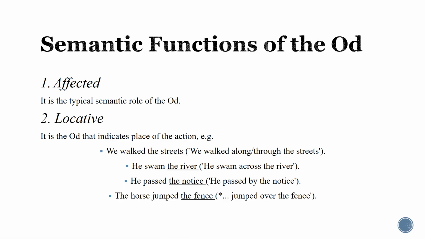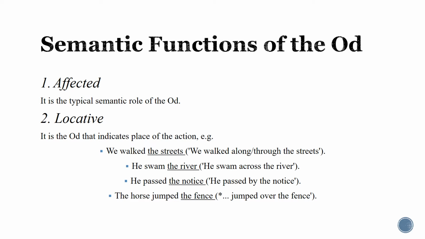So to start with the semantic functions of the direct object, we can say that typically the direct object functions semantically as affected. If you remember, we said the affected is the animate or inanimate participant that does not cause the action to happen, so it is not the subject, but it is involved in the action in some other way.